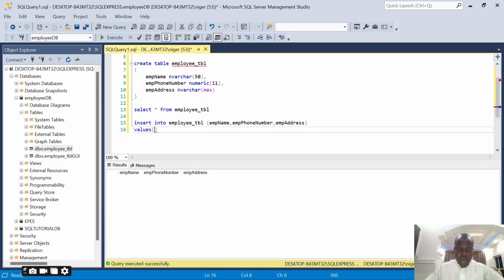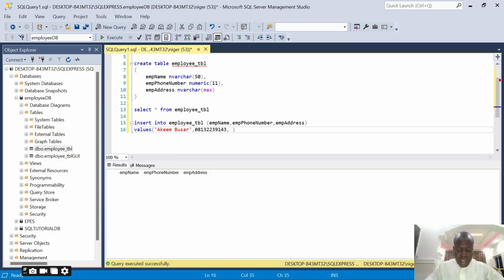For employee name, I want to add Busari Akim, and I need to surround it with single quotes because it's text. So I'm adding Akim Busari to this table as the name. I have to specify the phone number as well, the phone number for this staff, 08132239143.